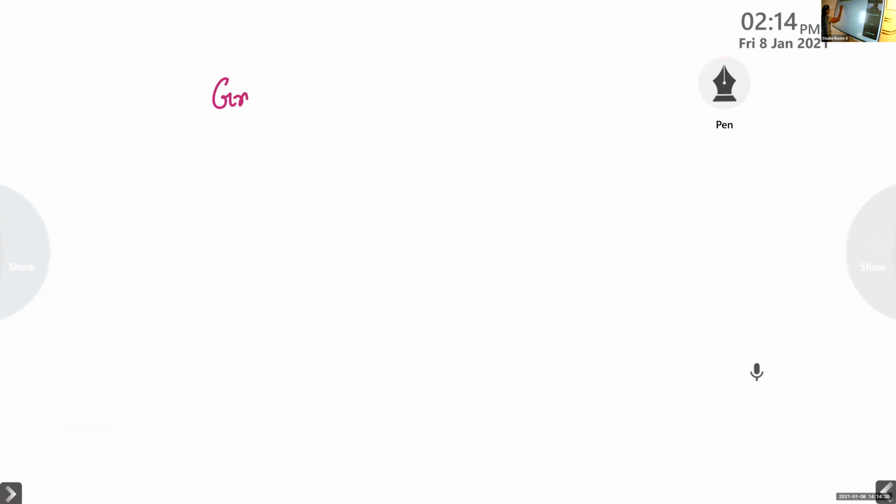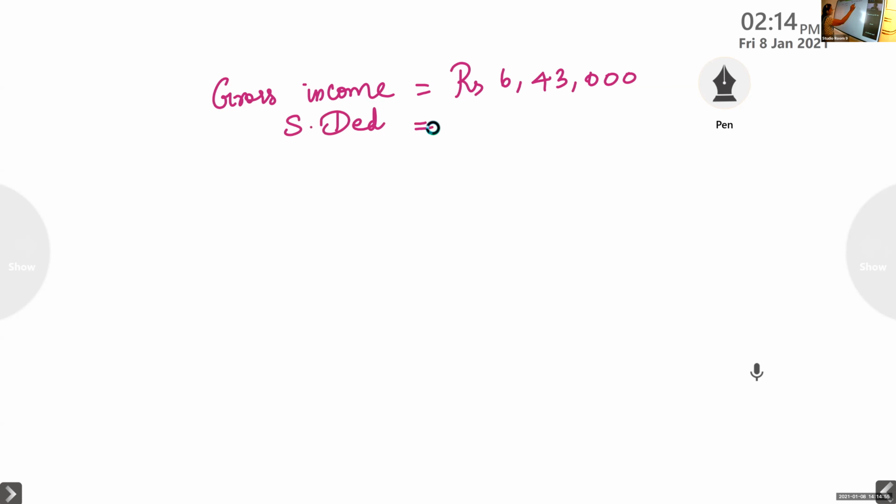So the gross income is equal to rupees 6,43,000. Then what is the next step? Is there HRA? No, isn't it? No other income he is having, only this is the income. So for all the salaried persons, we have standard deduction, isn't it? So standard deduction of 50,000 is subtracted. You subtract the 50,000 rupees, so you'll get the balance.